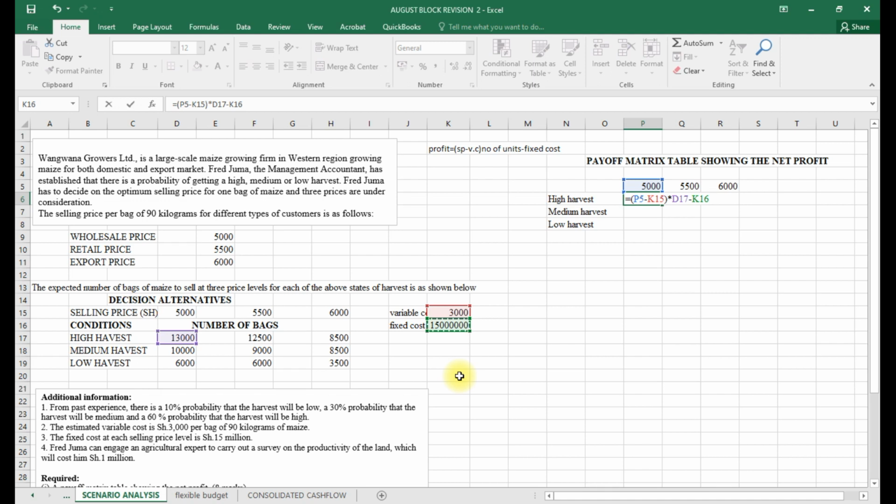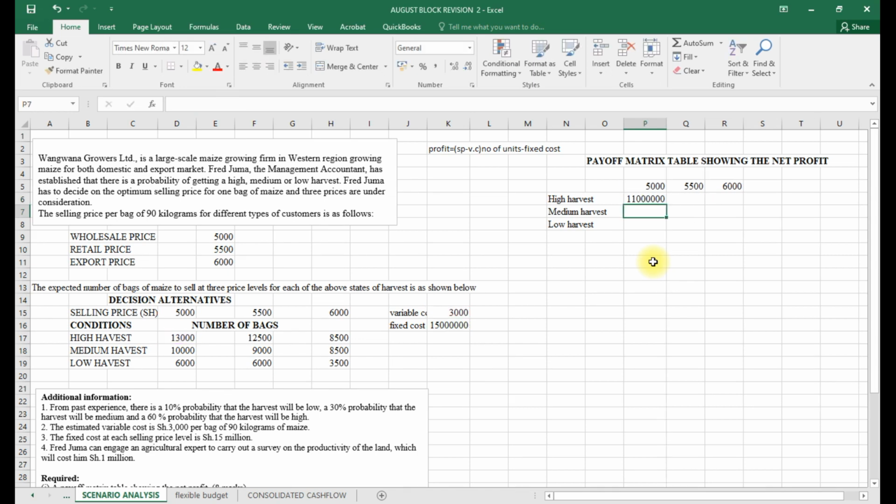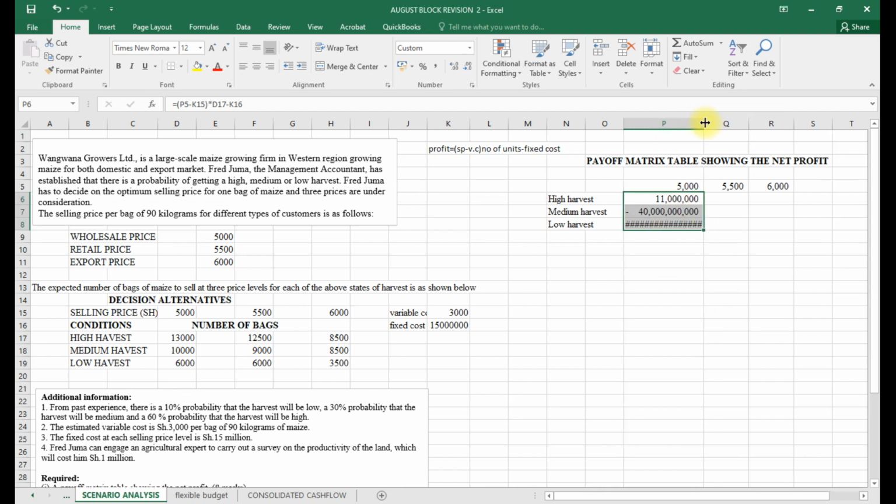whereby you'll find that in this one they can decide to lock these. Okay, so I'll see what will happen to that. I'll put equals, so that will be our, let me use the 1,000 separator there. Yeah, 11 million is what we are getting there. Let me see if I drag this, whether it will give us the answer.